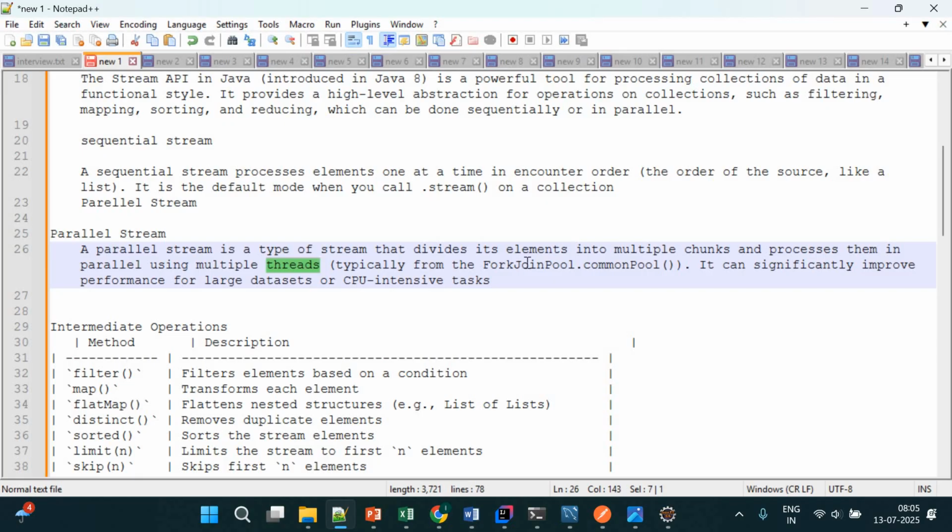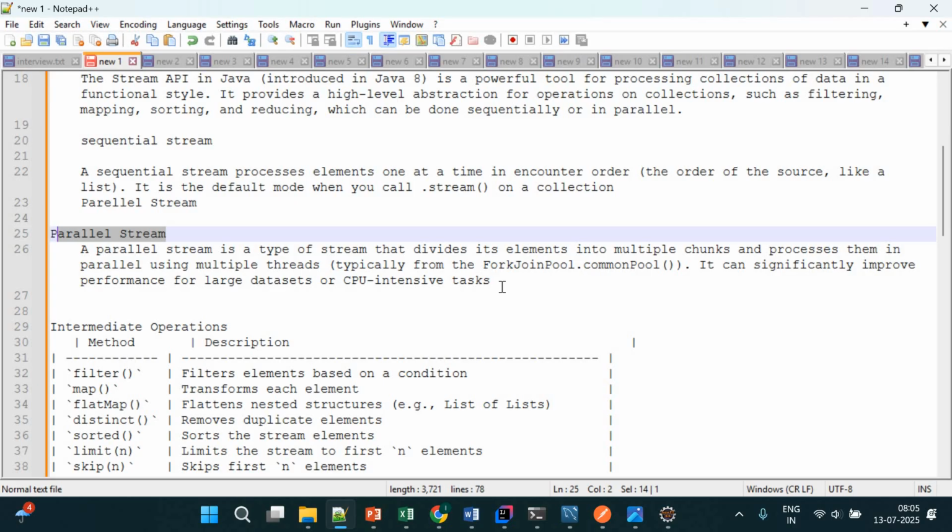So here actually it is used ForkJoinPool. I will let you know what this is and how it is used. We have different types of pools. ForkJoinPool.commonPool is used by the parallel streams. When I cover parallel streams, I will give you complete details of ForkJoinPool. It can significantly improve the performance on large data sets or CPU-intensive tasks.